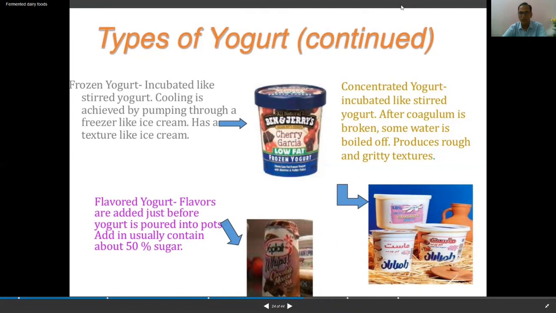And just let me stop the sharing of the screen. I stopped the sharing of the screen, and I am just done with this topic, yogurt, finally.